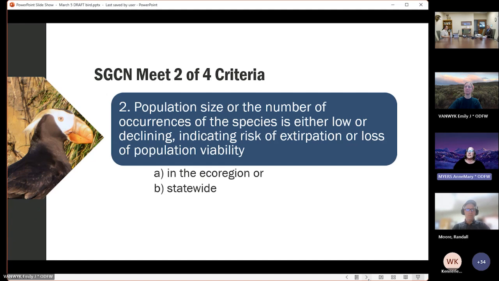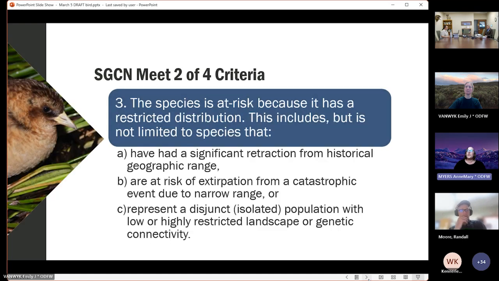The next criterion presented here in full is that the population is low or declining, either in the ecoregion or statewide. An example here would be a species like the tufted puffin, where the population has plummeted dramatically and we only have a few hundred left in the state. Next slide, please. Third criterion is that the species is at risk because of its restricted distribution. For this criterion, think of species like the yellow rail with its disjunct distribution in Oregon. Next slide, please.